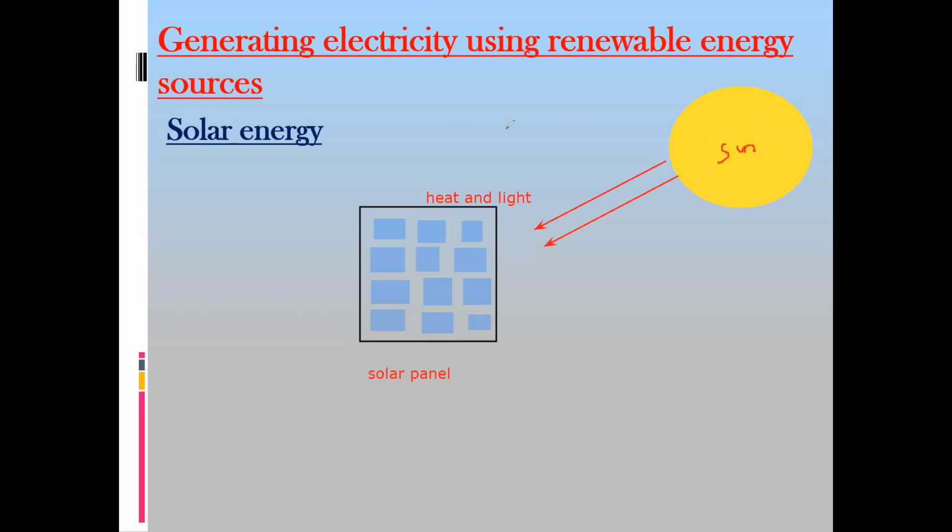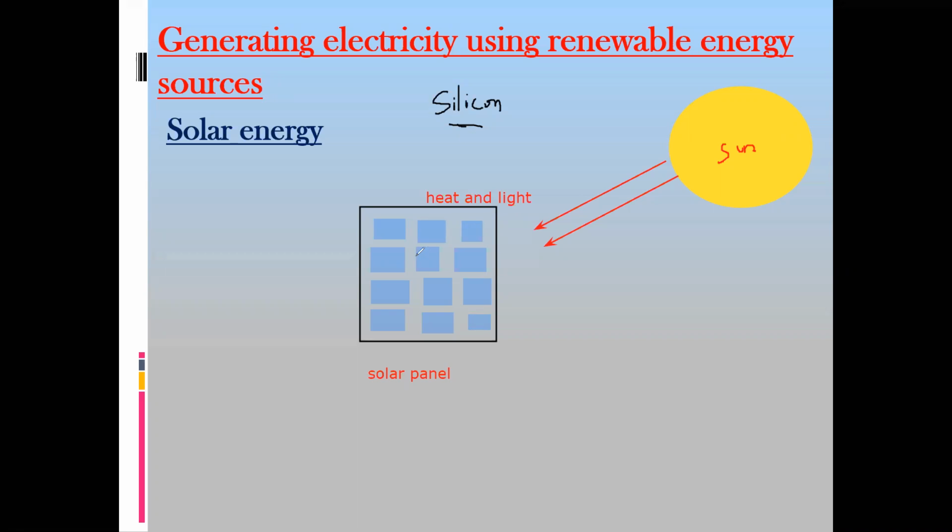What are solar cells made of? Solar cells are made up of an element called silicon. I can explain the internal working also, but that is extra, other than the topic. So if I have time after the class, I will explain. I'm first focusing on the main topic, and they will not ask about the internal working of a solar cell. But normally a solar cell consists of the element silicon.